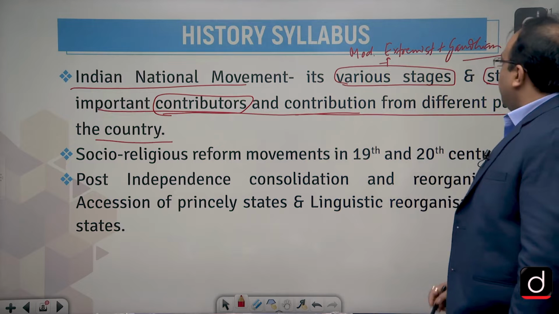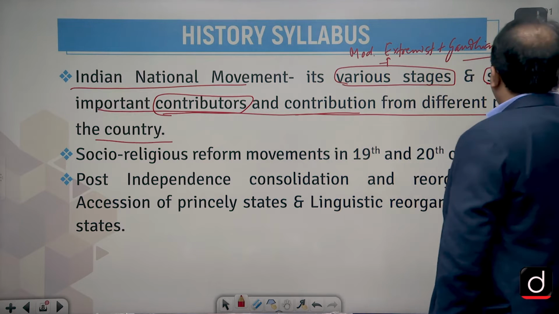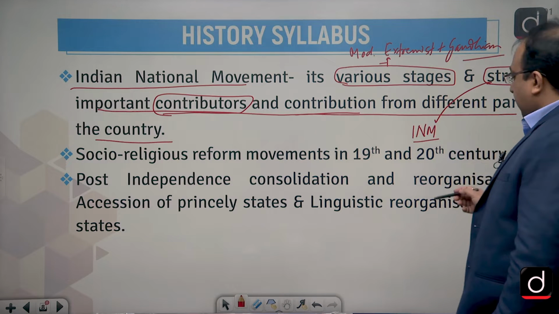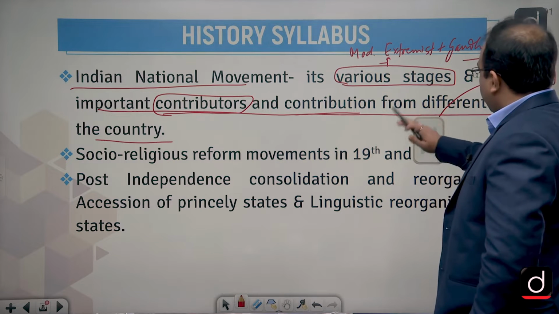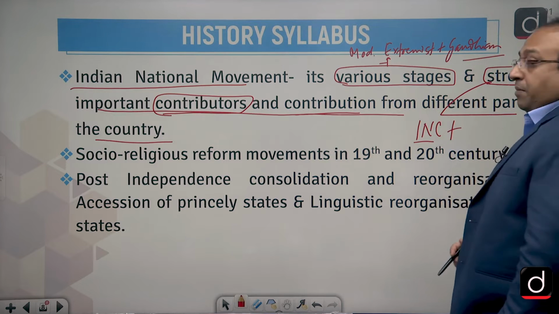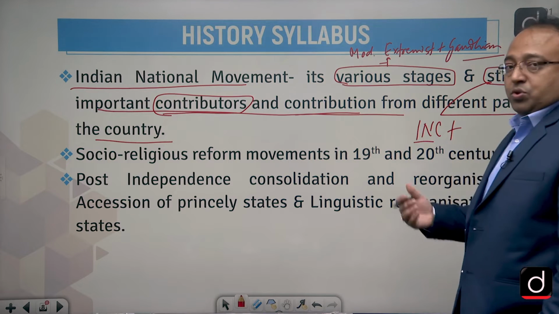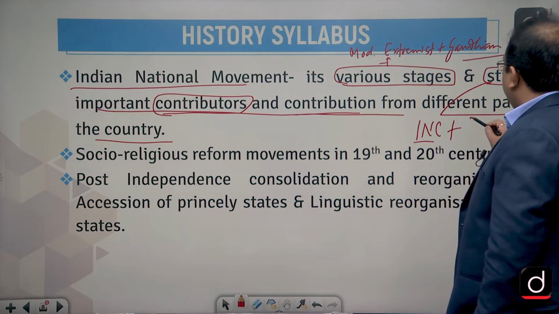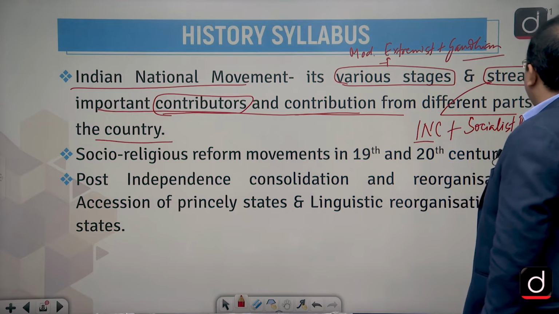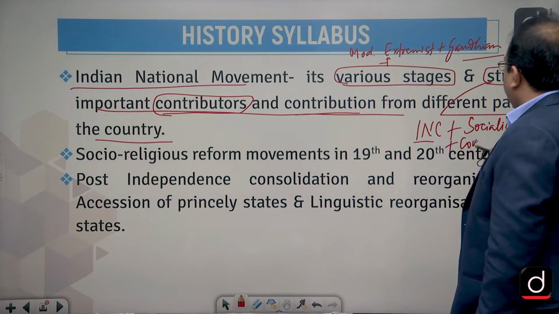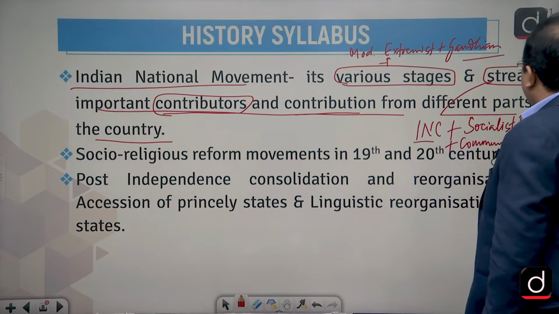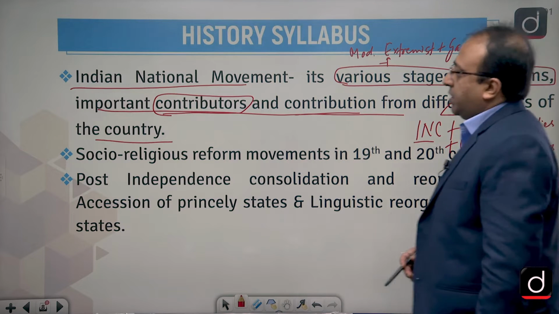In fact, when you talk about the streams, you have to also understand streams in the form of not only the movement launched by the INC. What INC had already launched is not the only thing you have to study. Rather, you have to also study, apart from INC, many parallel movements also going on, parallel streams of movement. For example, let's say the movement launched by the socialist parties, fine, the movement launched by the communist parties, fine. So there are many streams that also actually had started in the national movement.